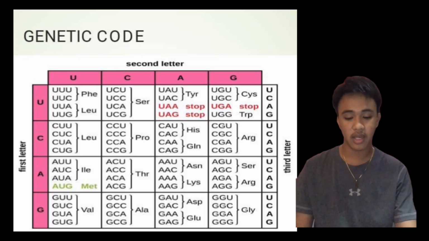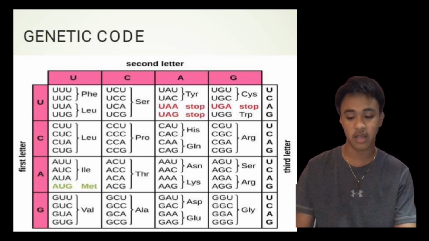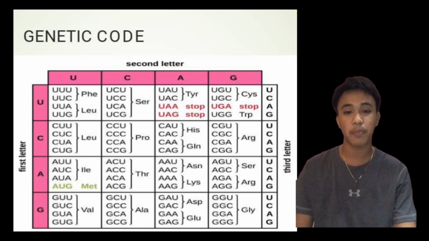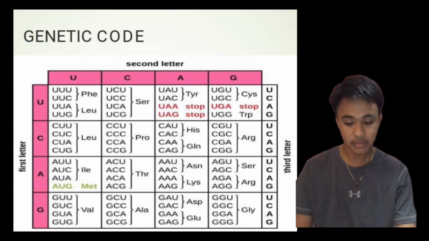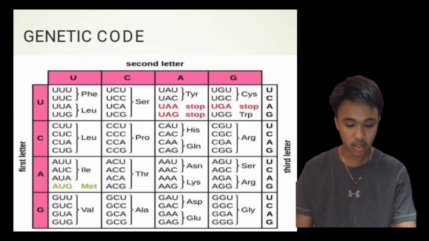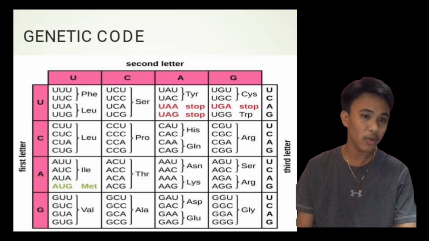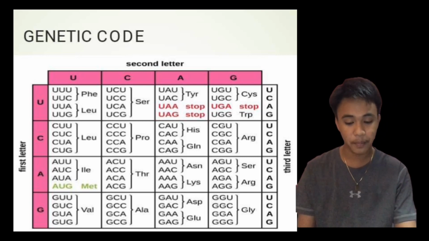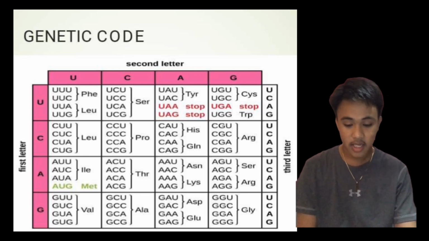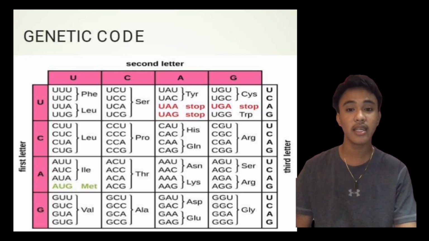In this chart, we can see every possible codon nucleotide combination and the amino acid. Each codon corresponds to an amino acid. In this chart, the amino acids are listed using their 3-letter codes. For example, AUG is Met, the 3-letter code for methionine.